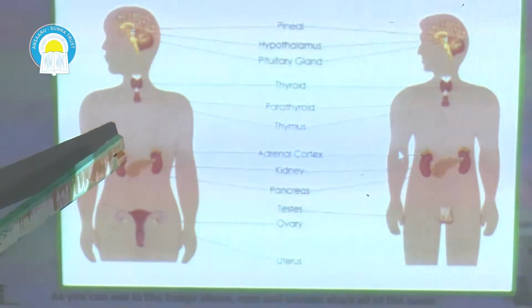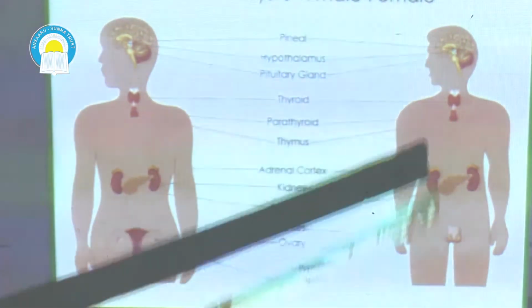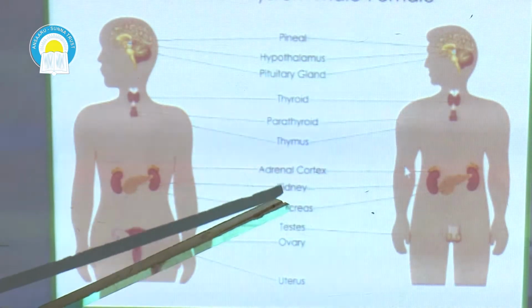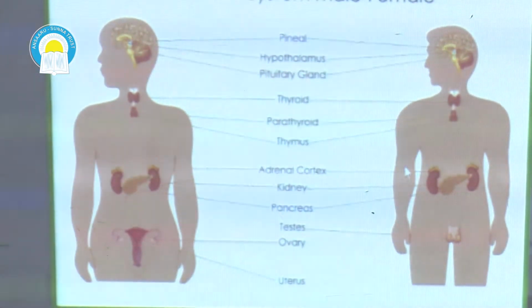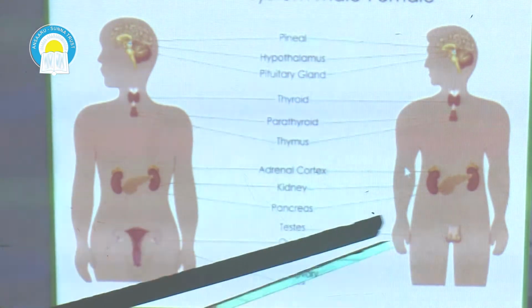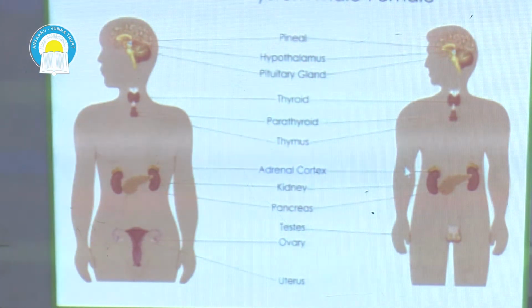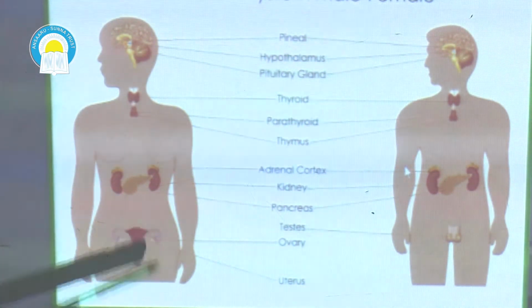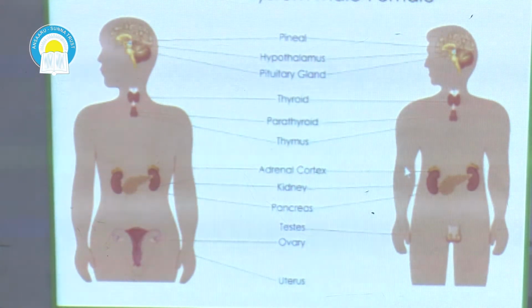Here we have a diagram of the female endocrine system and male endocrine system. We have the pancreas, which is also an endocrine gland. Then we have testes for the males. We know that testes of the males will secrete a hormone known as testosterone hormone. We have the ovaries, which are also endocrine glands, which in females secrete estrogen hormone. We also have the uterus. We know uterus is also an endocrine gland because during pregnancy, it secretes progesterone hormone, which helps in maintaining pregnancy.